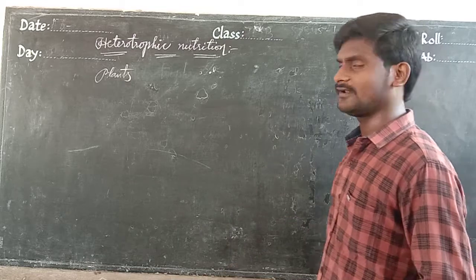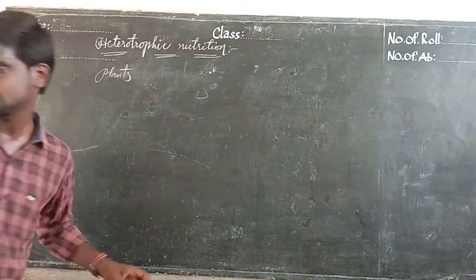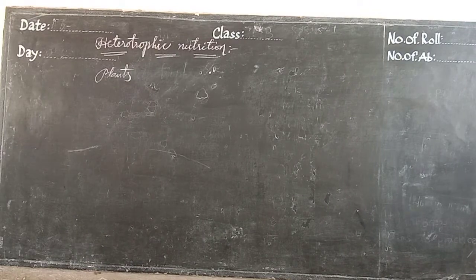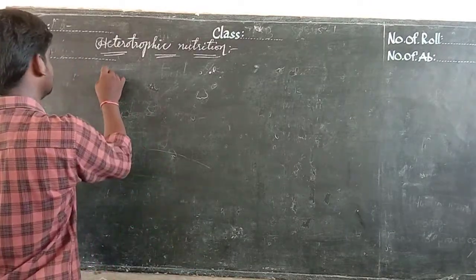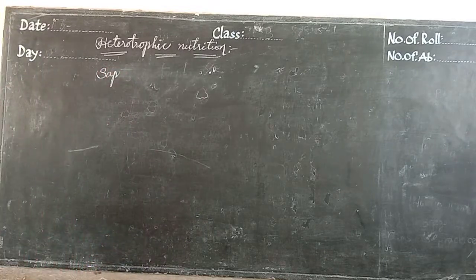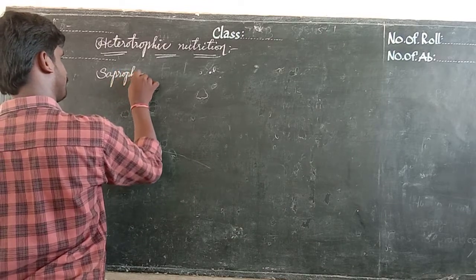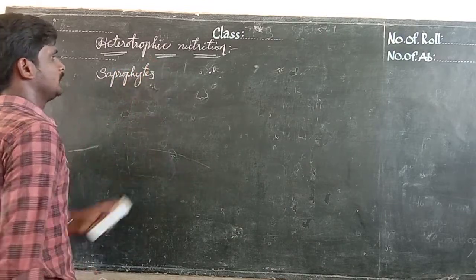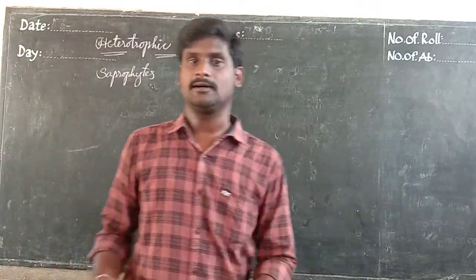How do they work? We can discuss some examples. For example, I will tell you about saprophytes.